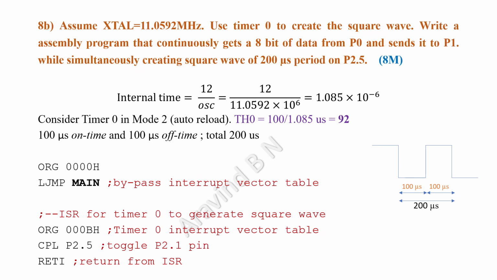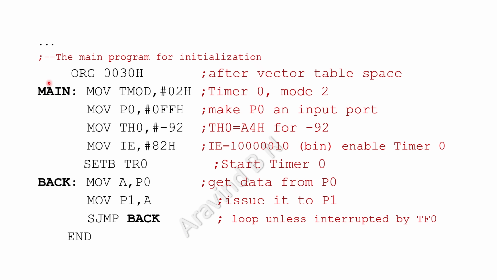Now getting into the remaining part of the program. So here is the main part of the program we are going to have. We have to set the TMOD register and then set P0 and move the value, comma 092. So again, we are setting the operational requirements over here. Then the interrupt enable register. We are making use of the timer 0 interrupt, so that's why this was the specific value 82H, and then start the timer.